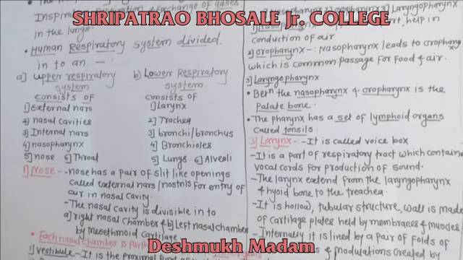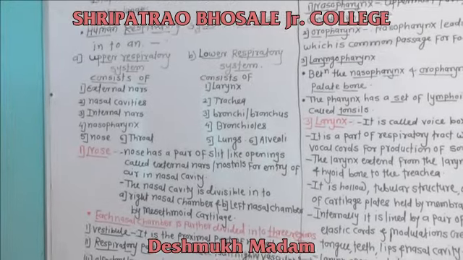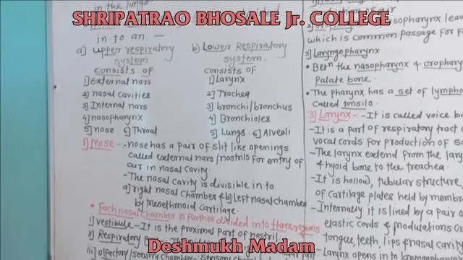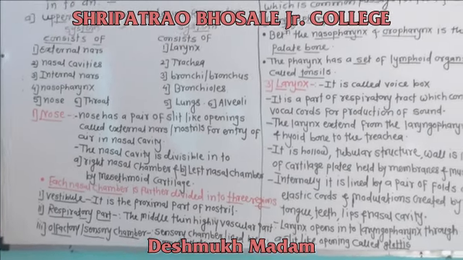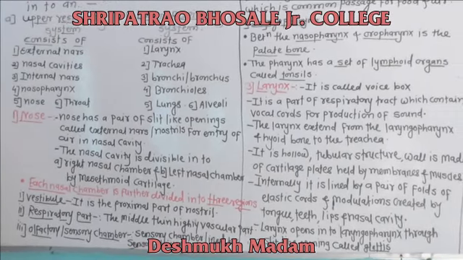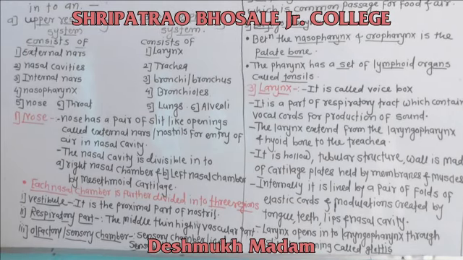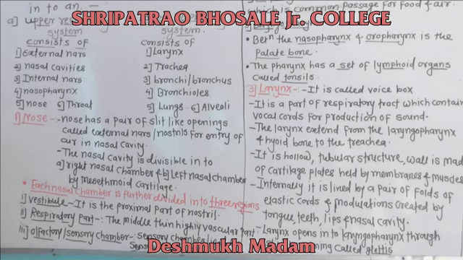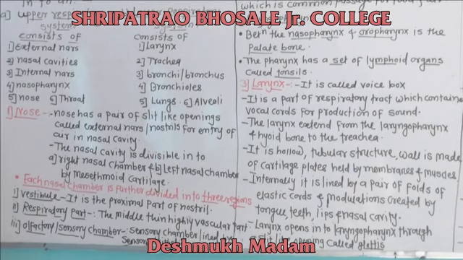The second part is the respiratory part, the middle thin, highly vascular part, richly supplied with capillaries for warming and moistening the inhaled air.